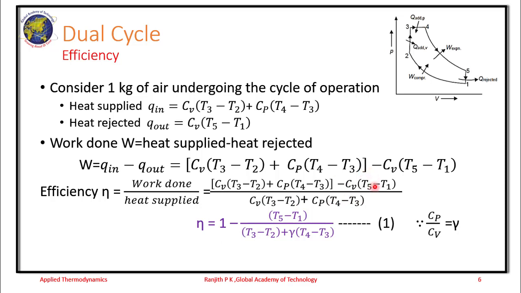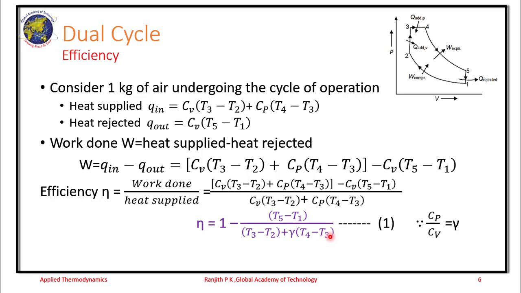So you have (T5 minus T1) divided by (T3 minus T2) plus Cp by Cv, that is nothing but gamma. So this Cp by Cv is written as gamma into (T4 minus T3). Let us take this as an intermediate expression for the efficiency.